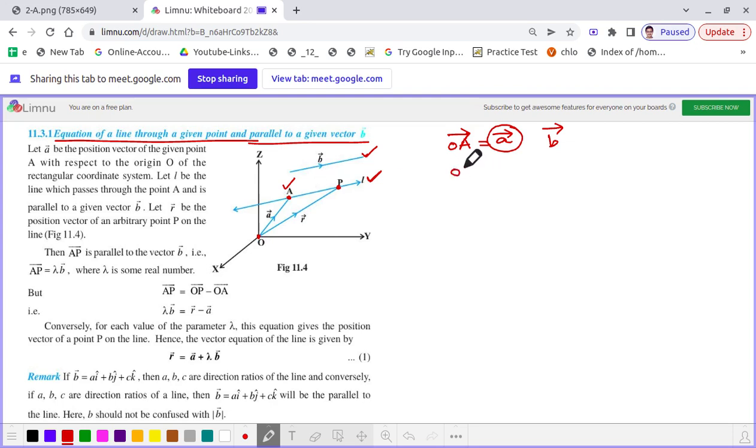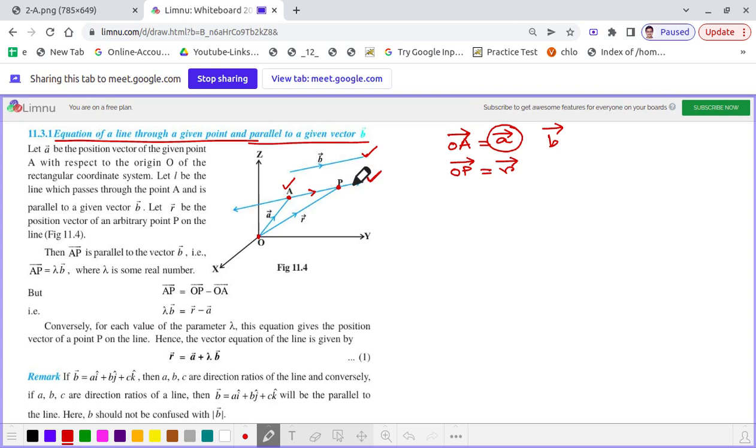That means we get OP is the vector R, correct. I hope it is clear. Now we see that the vector AP is parallel to the vector B, obviously, because the given line L is parallel to the vector B, correct. So that means that AP is parallel to the vector B.